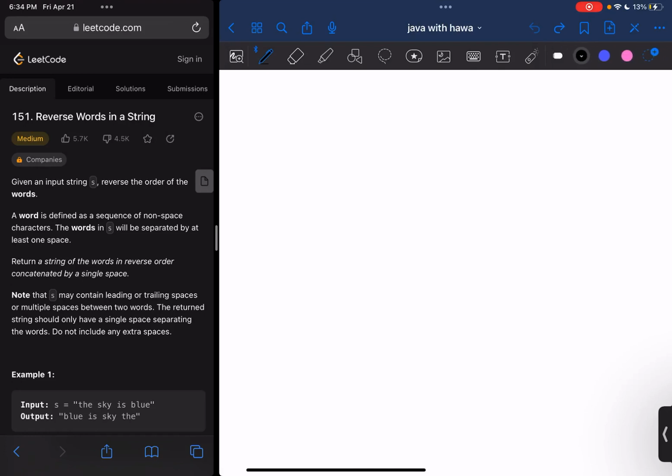As I said in the previous video, I'm practicing coding in public because I can't code. So I'm really working on the two-pointer pattern right now. And the question we'll be solving today is reverse words in a string.